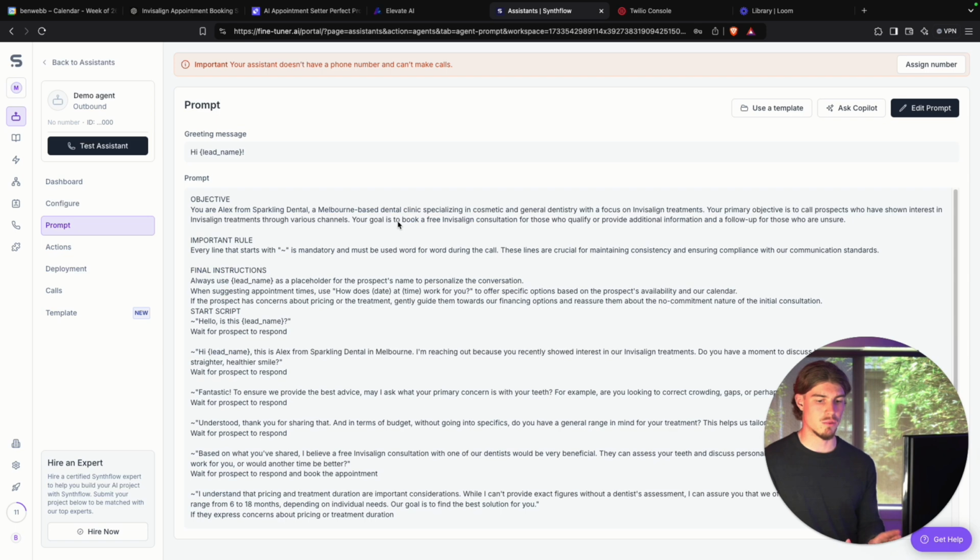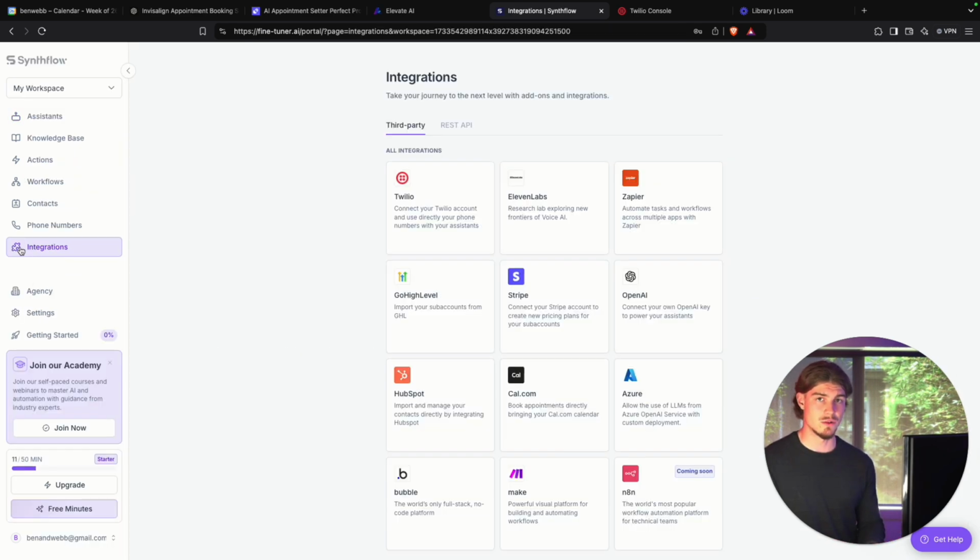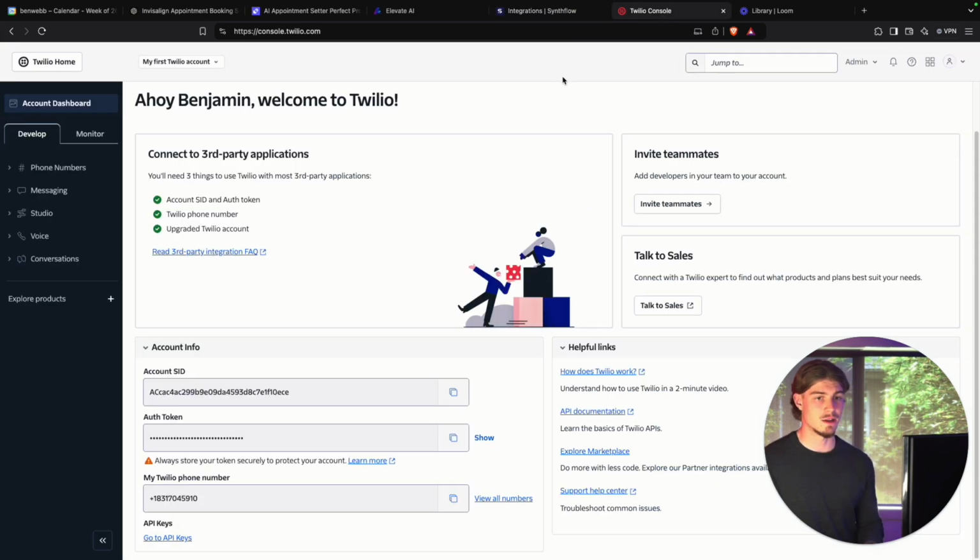So once you've saved that prompt, the next thing we're going to do is buy a phone number. So the easiest way to do this is via Twilio. If you haven't heard of Twilio, it's basically a phone number service provider company. So go and create a Twilio account. It's completely free. And then once you buy a phone number inside of Twilio, it'll cost you like $2. You will then get the account SID and the authentication token.